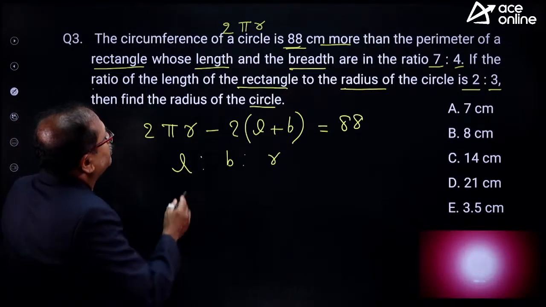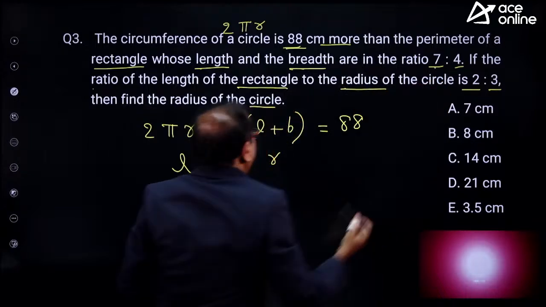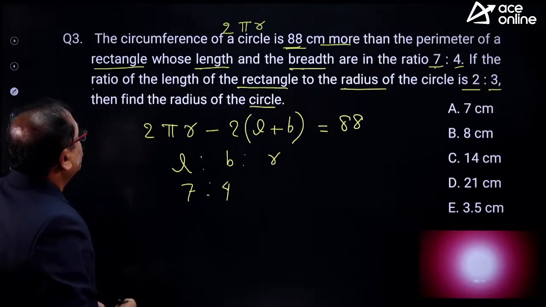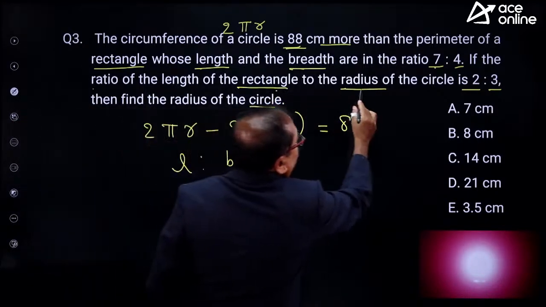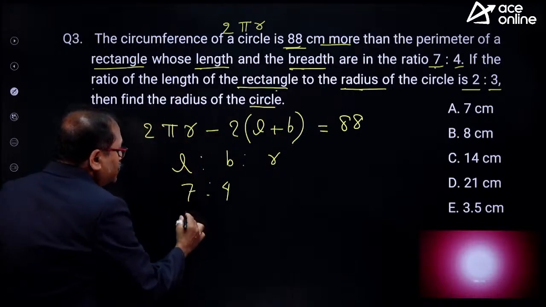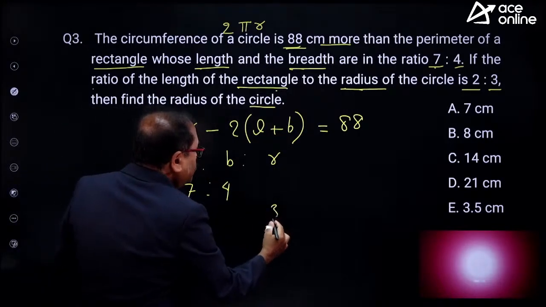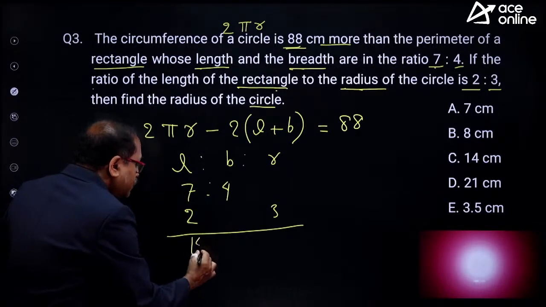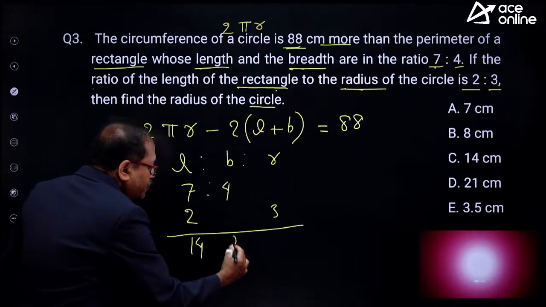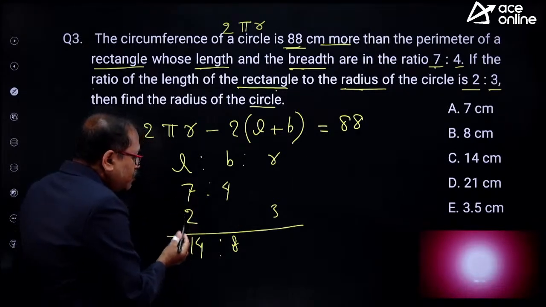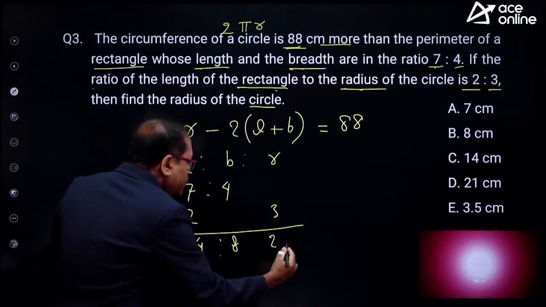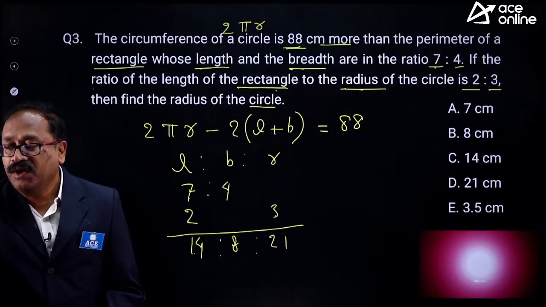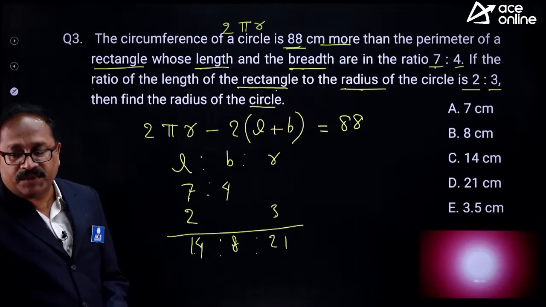What is the ratio of L and B? Look at this: L and B, the ratio is 7:4. The ratio of the length of the rectangle to the radius is 2:3. Can I get the continued ratio? Yes. 2 times 7 is 14, and 2 times 4 is 8. And then 7 times 2 is 14, 7 times 3 is 21. This is the ratio. Now, after we get the ratio, can we replace the values over here?